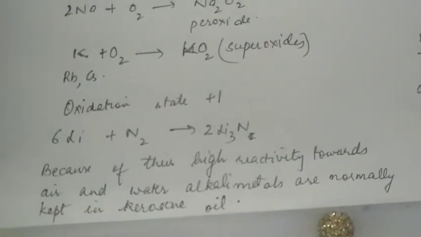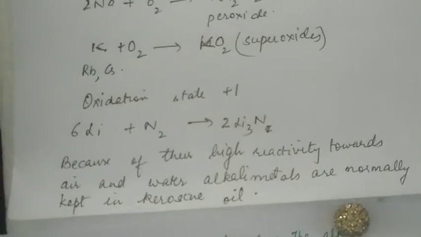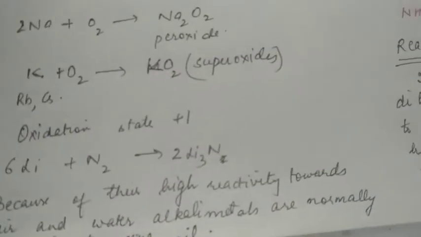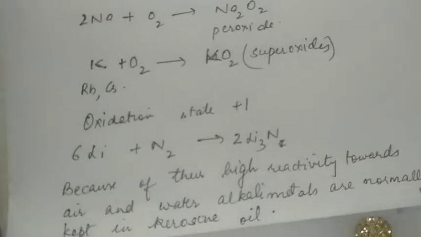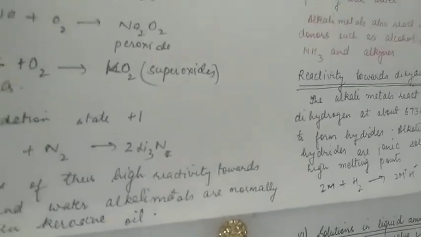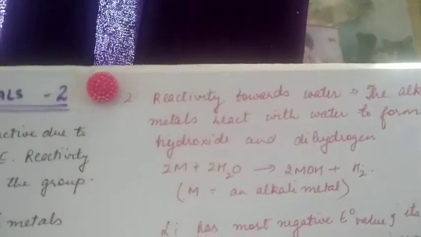Because of their high reactivity towards air and water, alkali metals are normally kept in kerosene oil. Lithium is kept in paraffin wax because lithium is lighter and floats on kerosene oil.